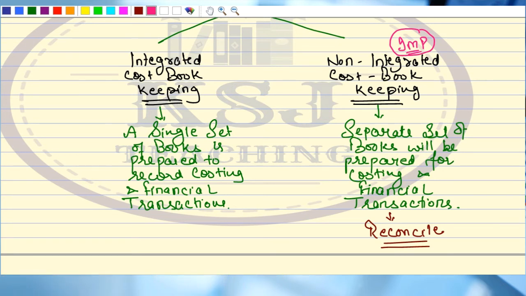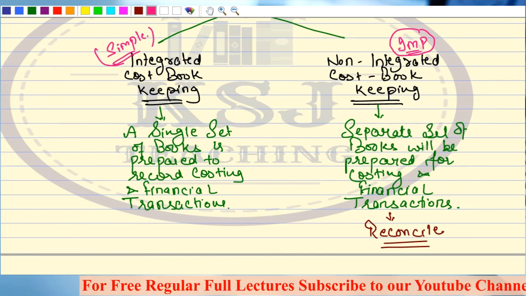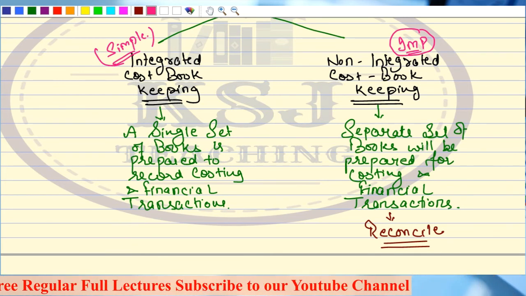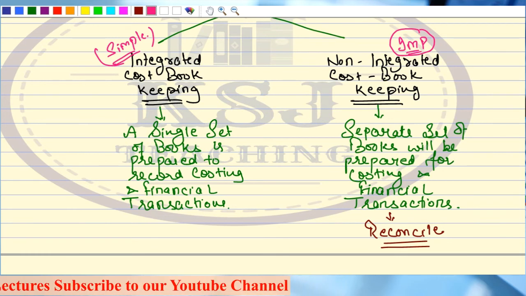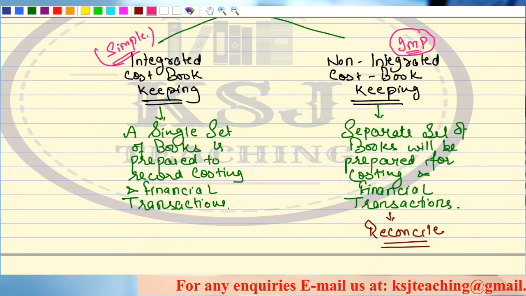So this is the simplest part. This is very simple, as we have studied in financial accounting, nothing much to do. But the most important part from the examination point of view, where the questions are expected, is the non-integrated cost bookkeeping, that is, how you maintain the separate books of costing and financial transactions and then reconcile them. Our next chapter, chapter number 8, will be on the reconciliation of cost and financial books.